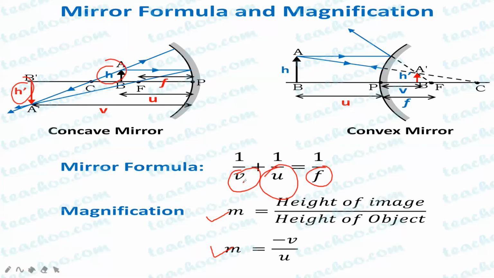Now, when you put numerical values over here, you need to remember the sign convention. You need to remember whether you are using a concave mirror or a convex mirror. In a concave mirror, all three will be negative. In a convex mirror, u will be negative whereas v and f will be positive. For height, in a concave mirror, h will be positive and h dash will be negative, whereas in a convex mirror, both will be positive. So you need to remember the sign convention over here.